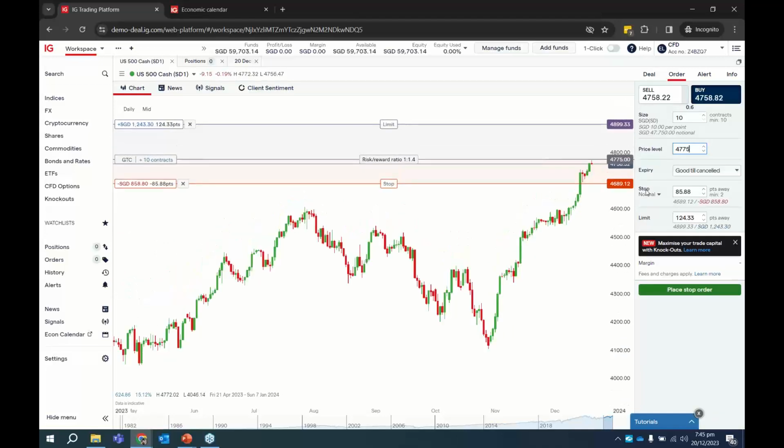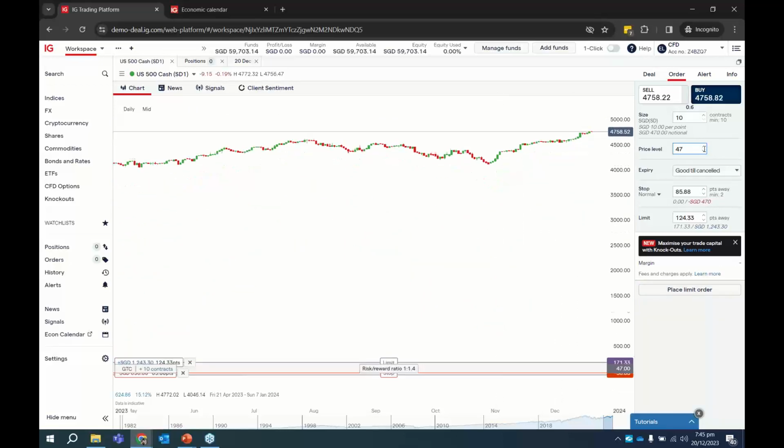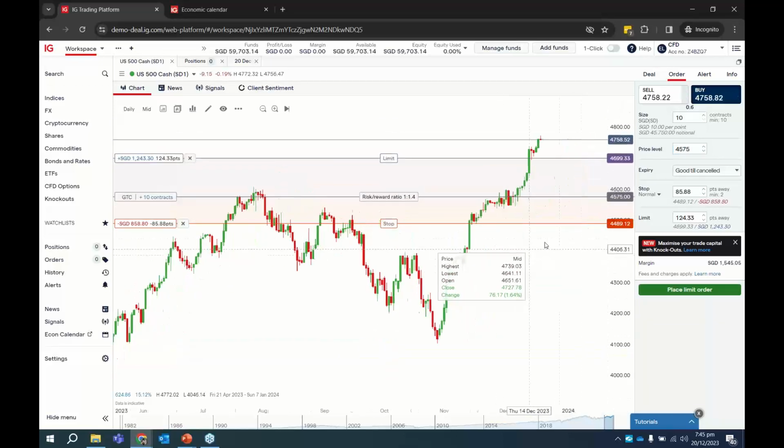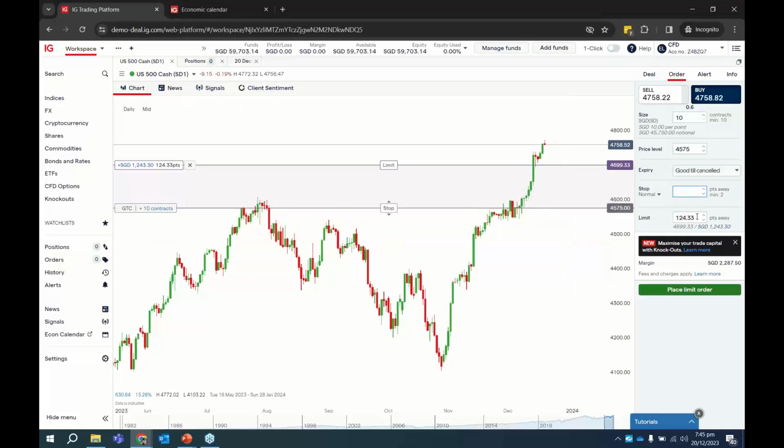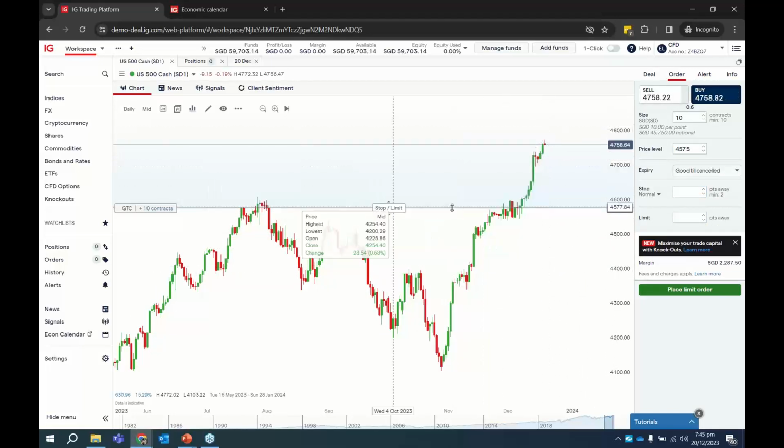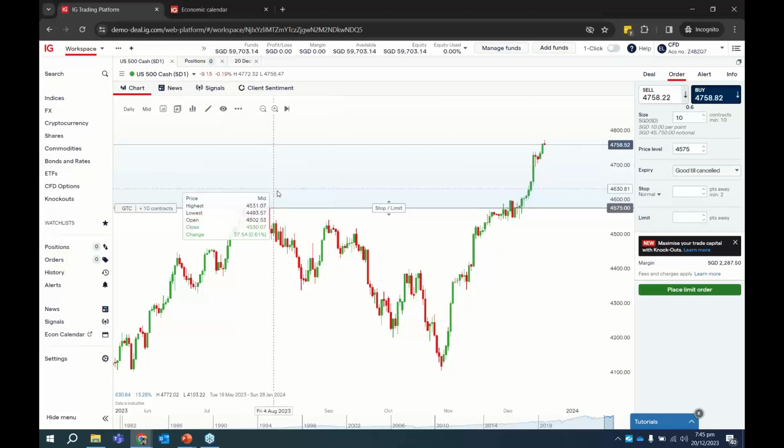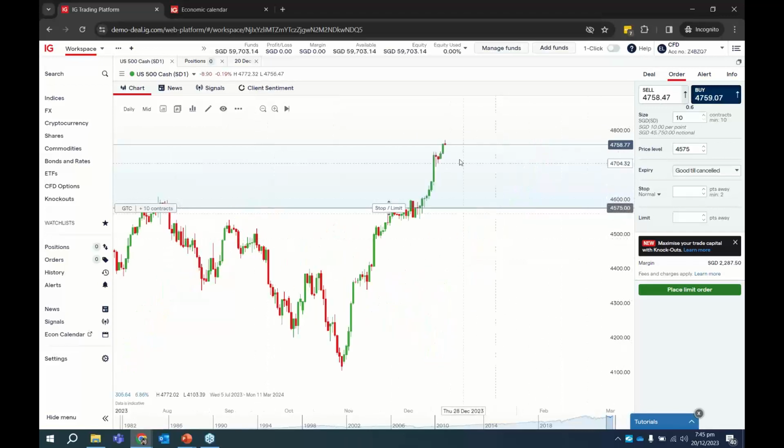447. Sorry, this is 4575. Okay, let me just clear these lines. Okay, so you can tell the platform I'm looking to buy when it reaches maybe let's say over here, about this level. Okay, so it retraces here. If prices go down to this level, then it will execute this buy trade.